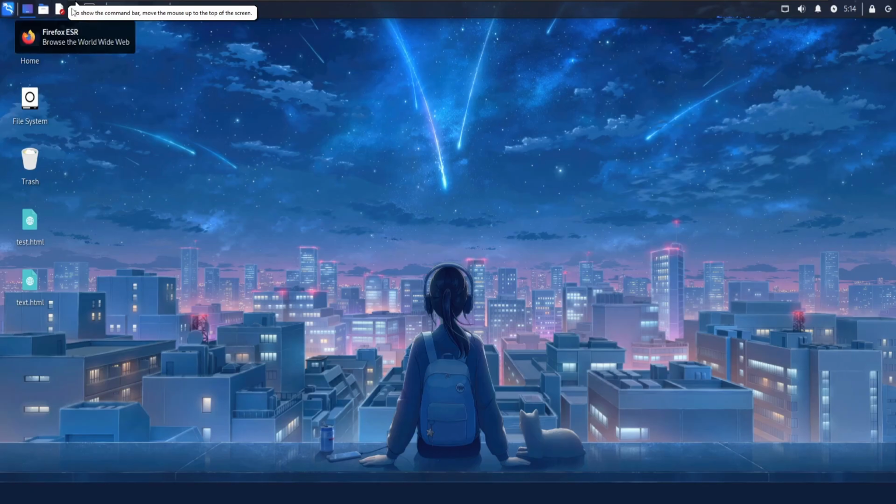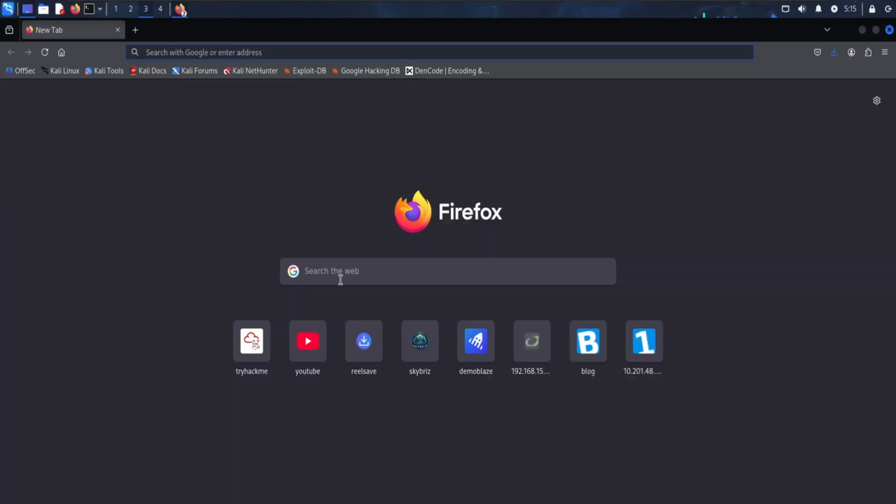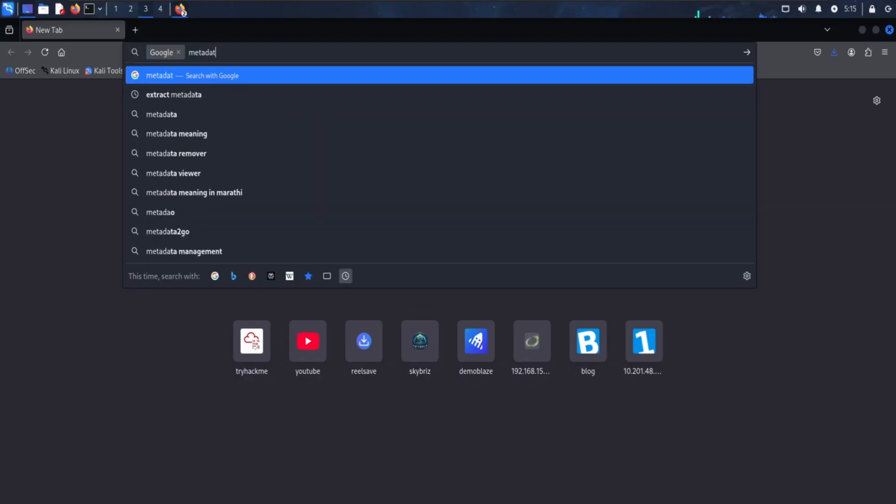Now we'll open the browser and try to find a website that would extract the metadata. We can type metadata or extract metadata.